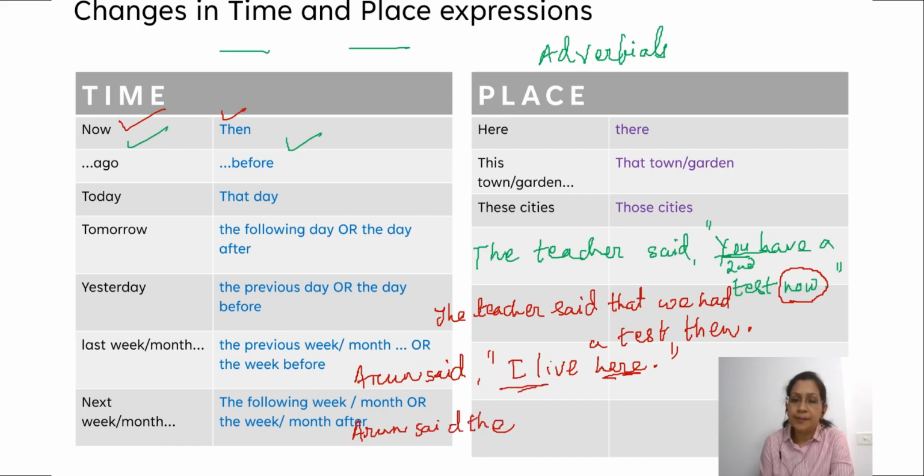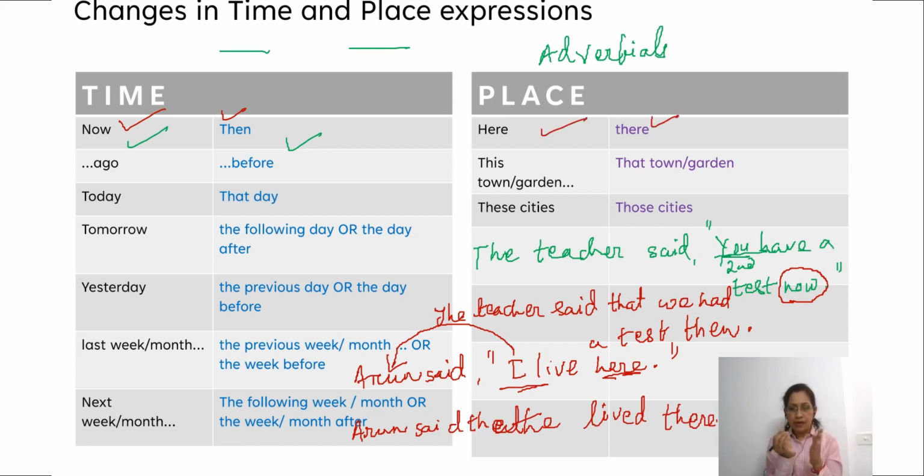I, first person, changes according to Arun, who is a boy. Here changes to there. So all the words denoting closeness change into words denoting distance. That is how they change.